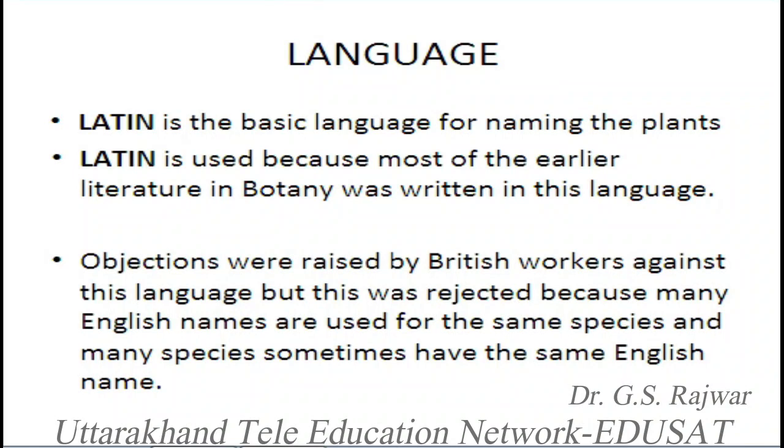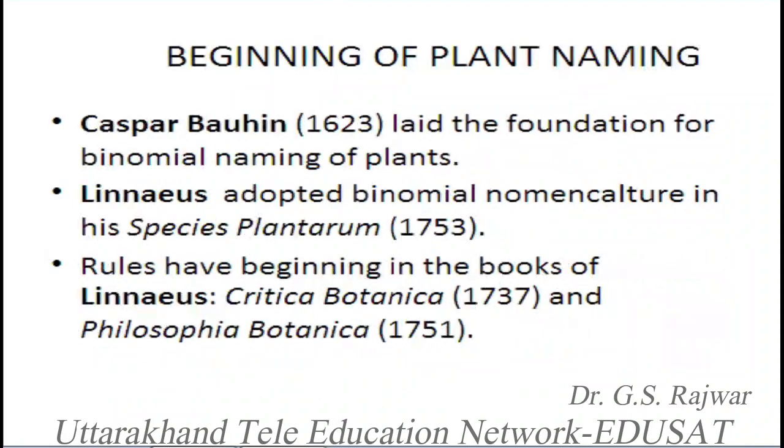But actually this idea was later on rejected on the ground that, first of all, English was not the earliest language of botanical literature in the ancient times, and similarly there are some confusing names in English, because sometimes one species has got many English names. So which name should we follow for that particular species? Another thing is many species sometimes have the same English name. So this is again confusing. And most important, the reason is Latin is the earliest language of plant literature in botany.